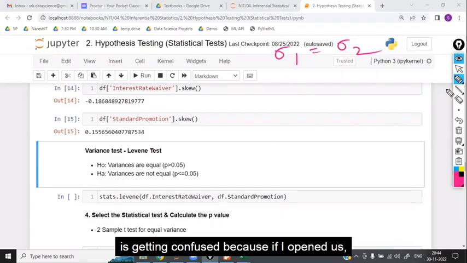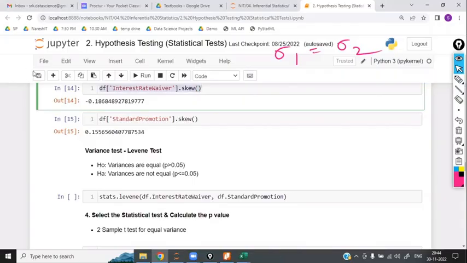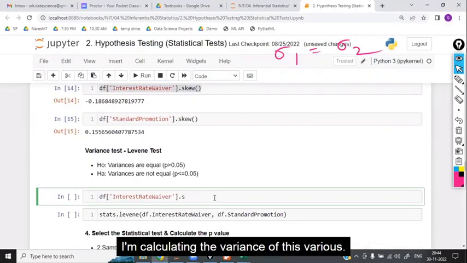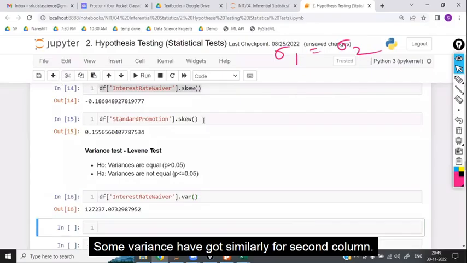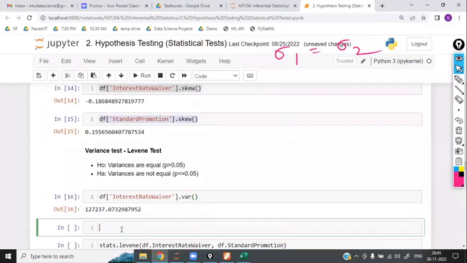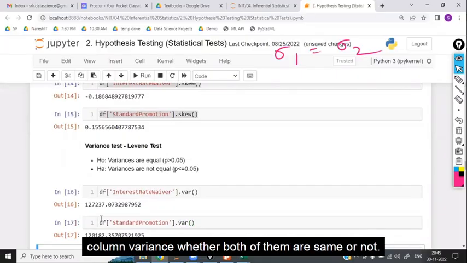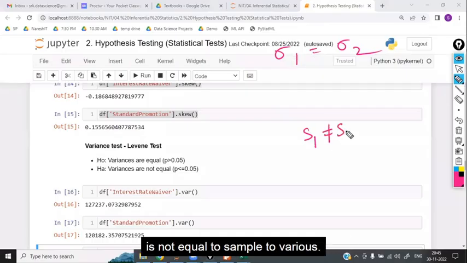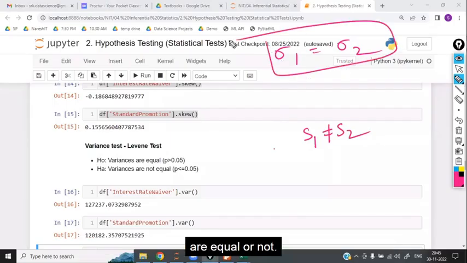Because if I'm calculating the first column, and I calculate the variance of this, some variance I have got. Similarly for the second column, let us calculate the variance. Now, whether both of these column variances are the same or not? No. What you are saying is sample variance 1 is not equal to sample variance 2. I'm not asking about the sample, I'm asking whether the population variances are equal or not.